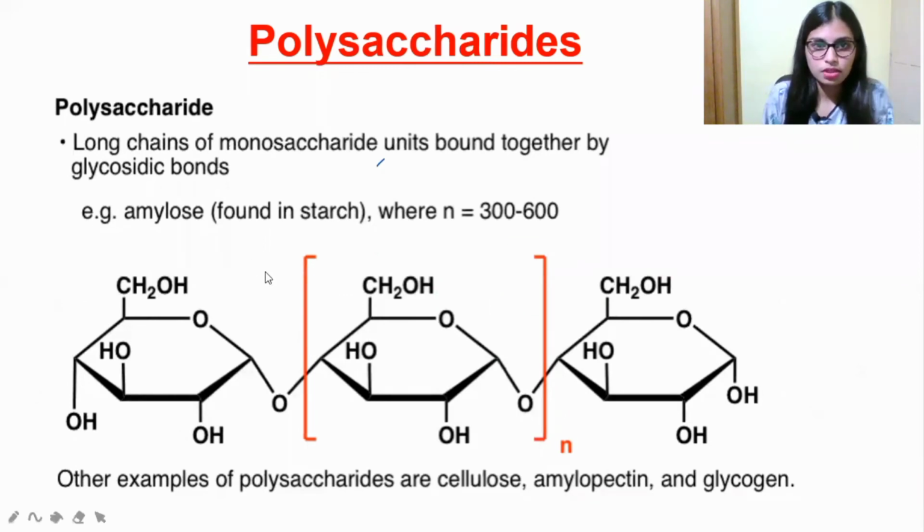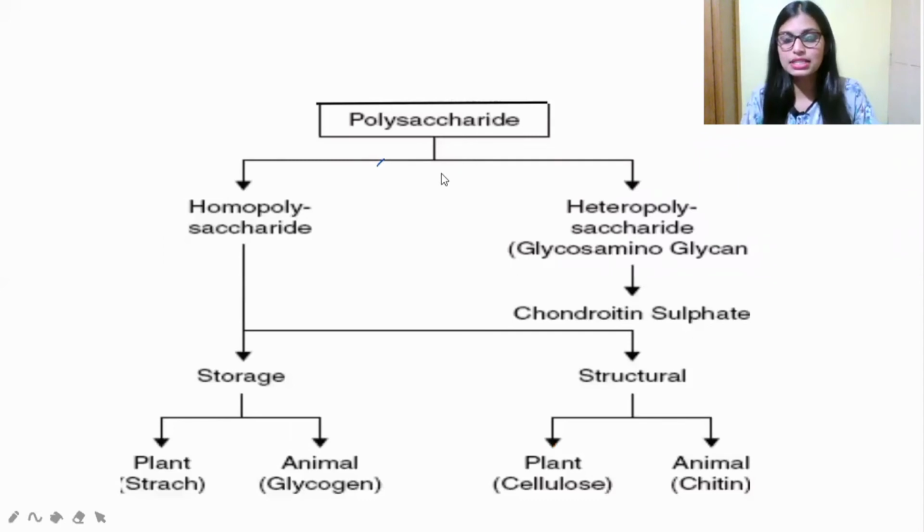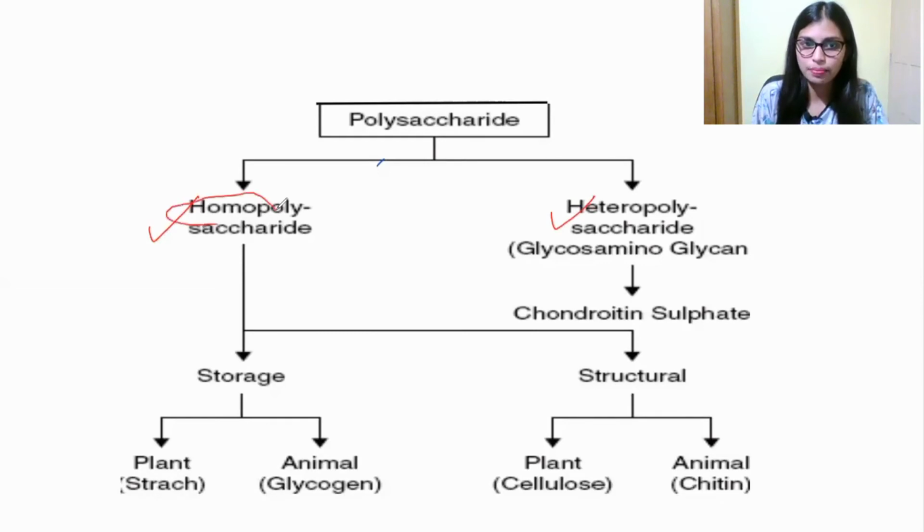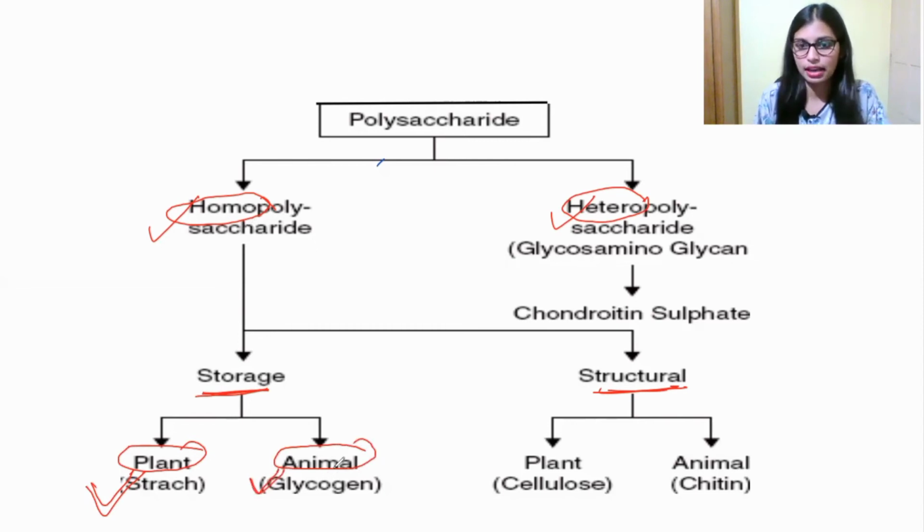See here, this polysaccharide is subdivided into homopolysaccharide and heteropolysaccharide. Homo means the same monosaccharide, hetero means different. Again, the homopolysaccharide is subdivided into storage polysaccharide and structural polysaccharide. For the storage polysaccharide, in plants, starch is the storage polysaccharide. In animals, glycogen is the storage polysaccharide. For the structural polysaccharide, plants have cellulose and animals have chitin, which is present in the cell wall.